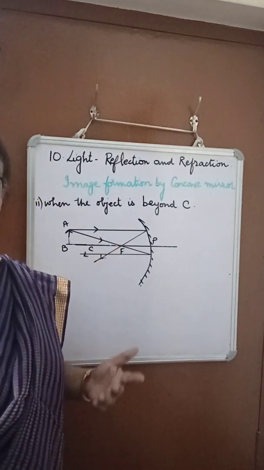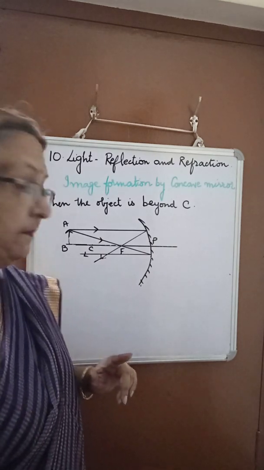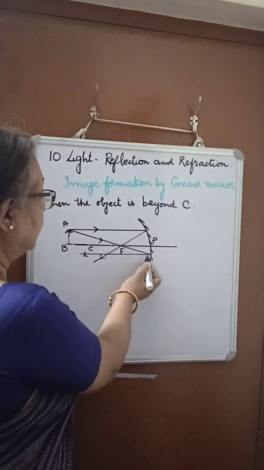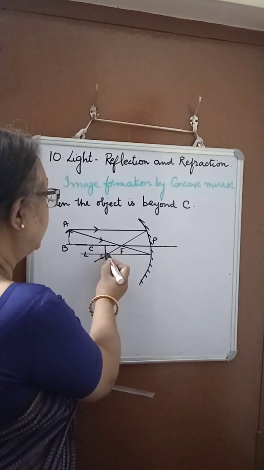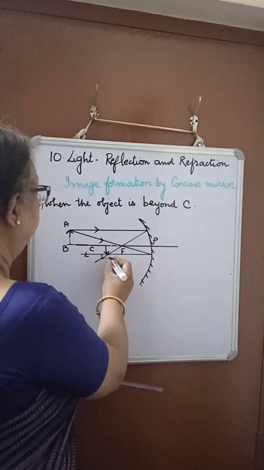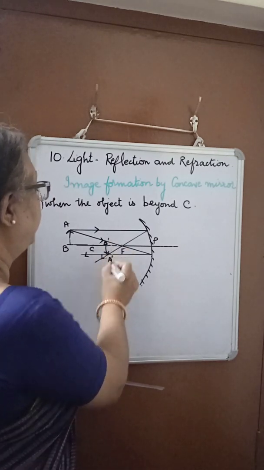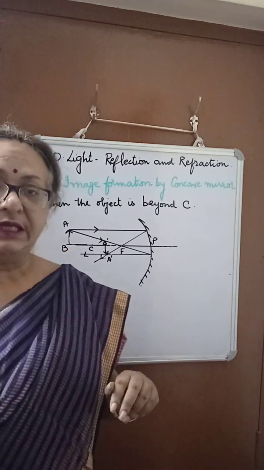So where is the image formed? The point where the two reflected rays meet. You can see that this is the first reflected ray, this is the second reflected ray. They meet at this point. So this gives you the image of the object. A dash B dash is the image of the object AB.